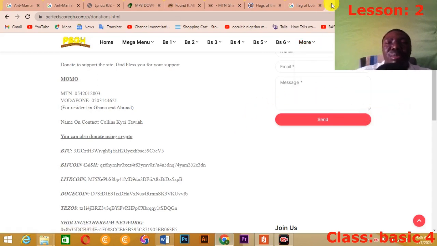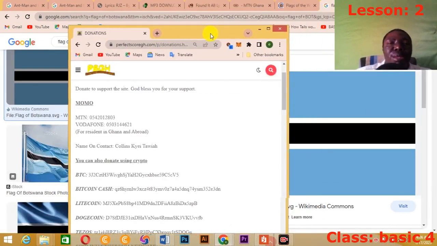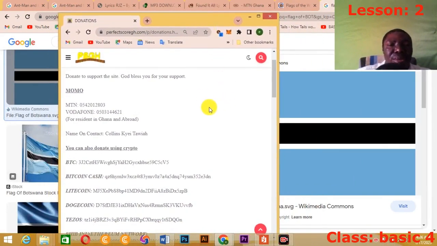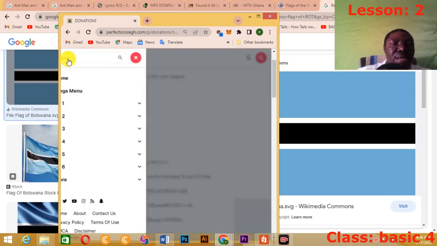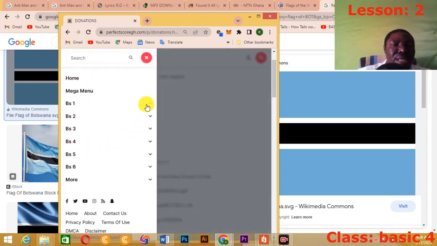So if you're using the mobile phone, this is how it will look. This is a hamburger, we call it a hamburger. When you click on the hamburger, you see it like that. Basic 1 is there, Basic 2 is there, up to Basic 6.